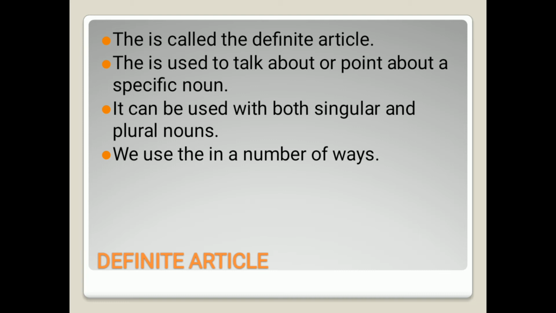Like I've already told, for a and an there is a specific case: we only use a and an with singular nouns and we cannot use them with plural nouns. But in case of the, we can use the with both singular as well as plural nouns, and the can be used in a number of ways. There are a number of ways with which we can use the.